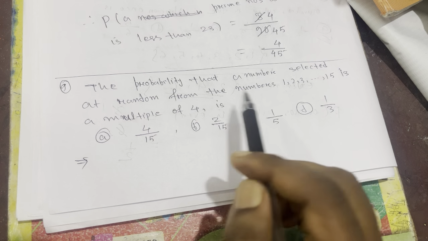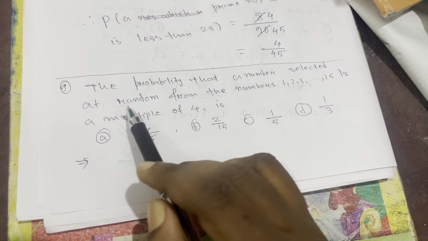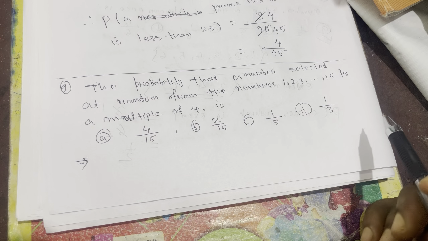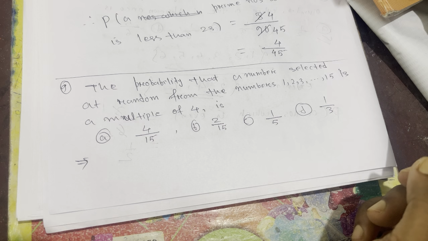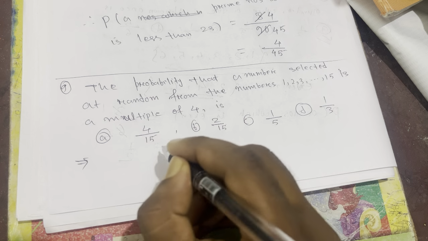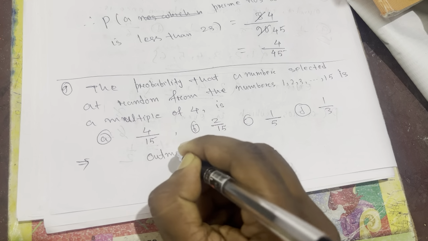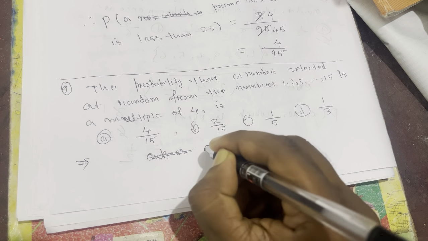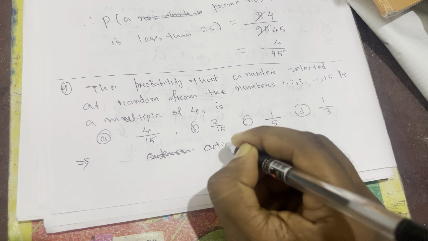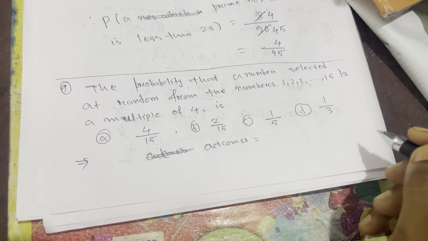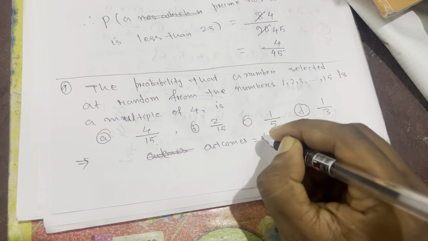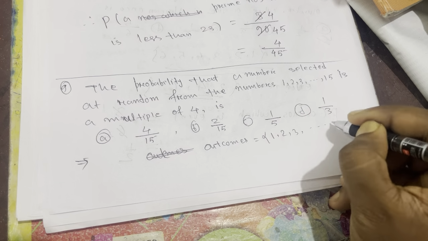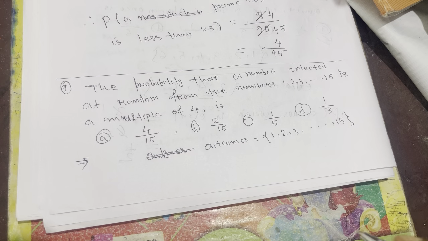Question number 9. The probability that a number selected at random from the numbers 1, 2, 3, up to 15 is a multiple of 4 is. So very simple. So here the number of outcomes is 15 because 15 numbers are here, 1, 2, 3 up to 15. So total 15 numbers are here.